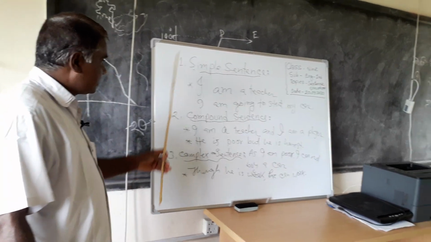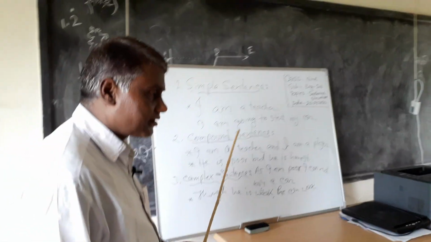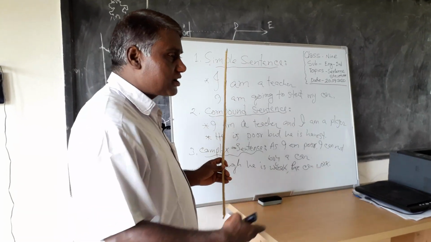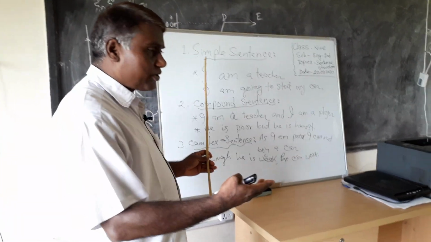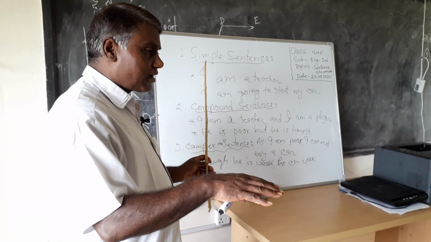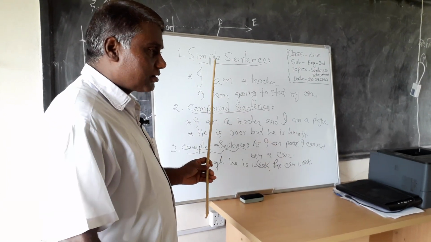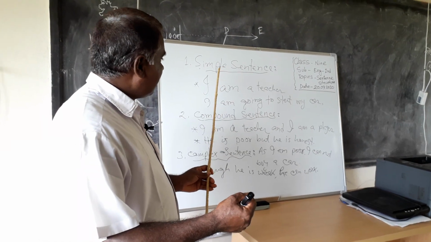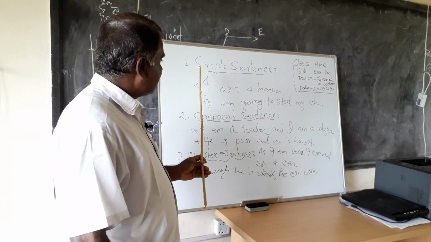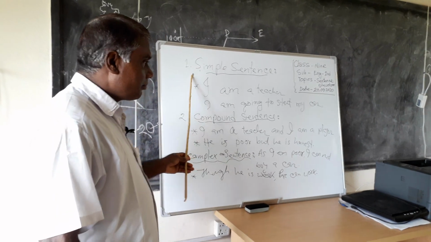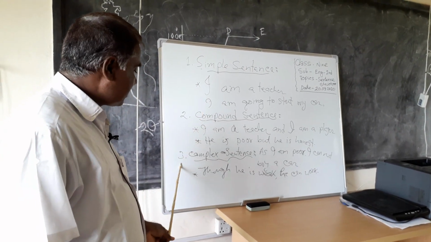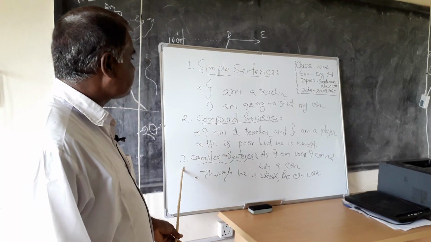These three sentences are very important because when you speak with your friends or with others, or you deliver a dialogue, you must have the knowledge of making simple sentences, compound sentences and complex sentences.